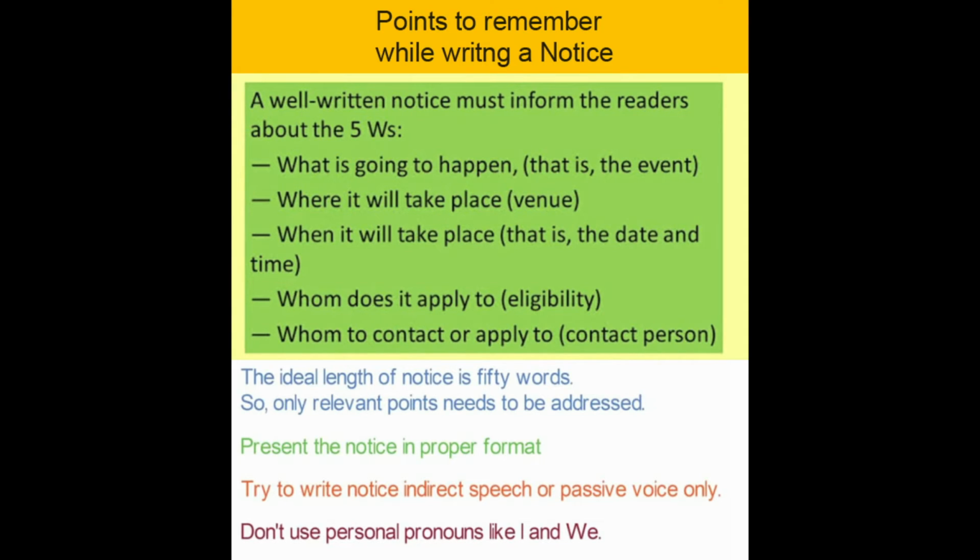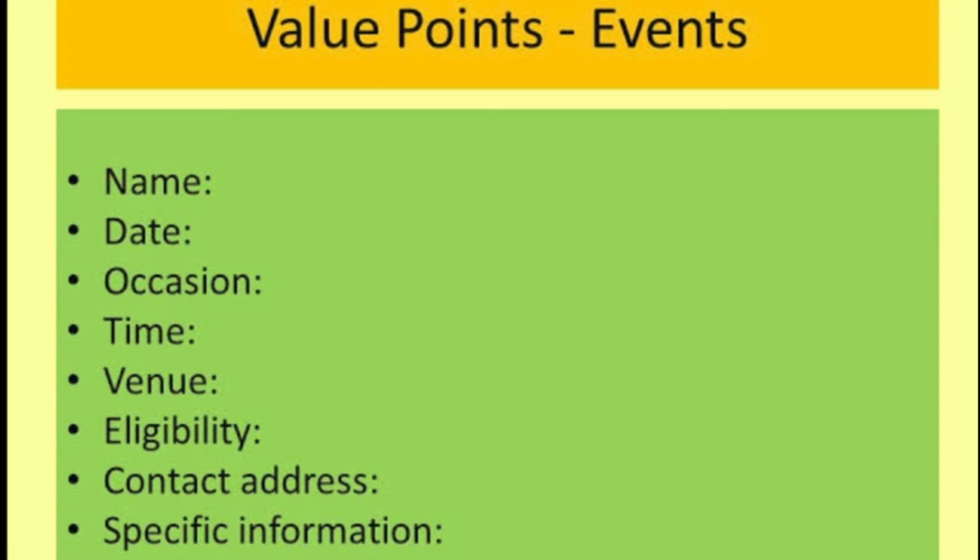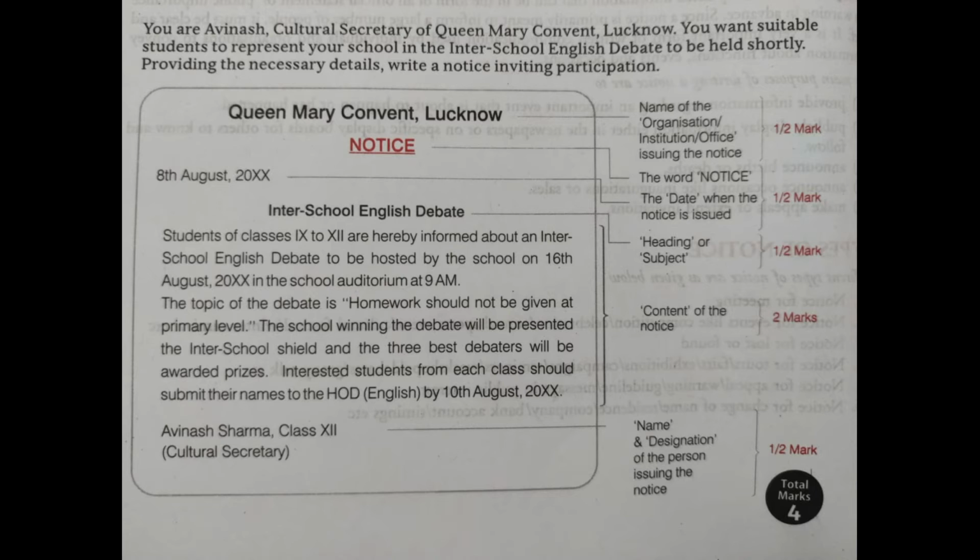In short, the value points for events should be: firstly name, then date, then occasion, then time, venue, eligibility, contacts, address, and specific information.